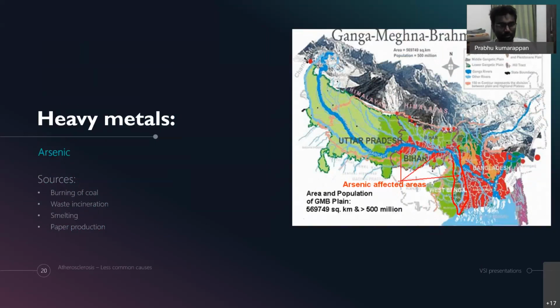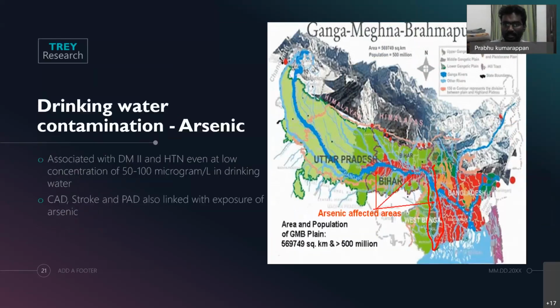In fact, for most of the heavy metals, the sources are burning of coal, waste incineration, and smelting, where they produce these metals from the metal ores. Paper production has also been associated with raised arsenic levels in the water as well as in the air. So we can see this particular picture where I have shown the Ganga, Meghna, Brahmaputra plain, the plain in India where the arsenic toxicity in water is highest.